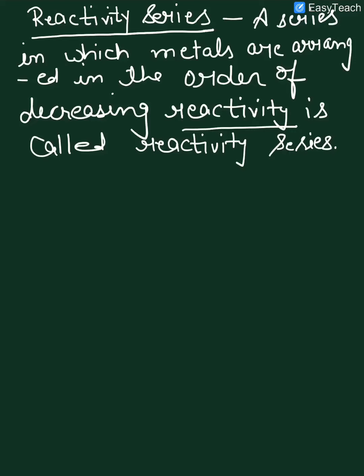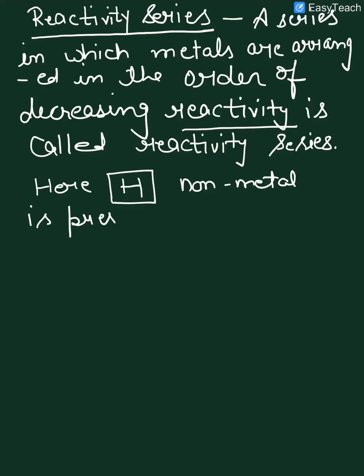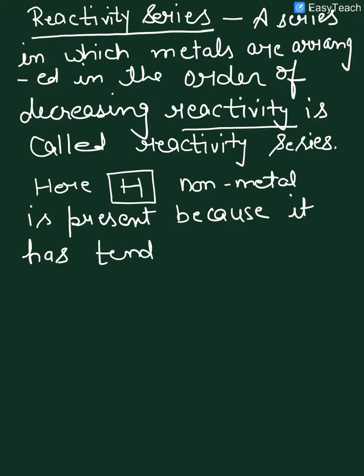In this series we have one exception, hydrogen, and we all know hydrogen is a non-metal. So here hydrogen non-metal is present because it has tendency to lose electron like metals.